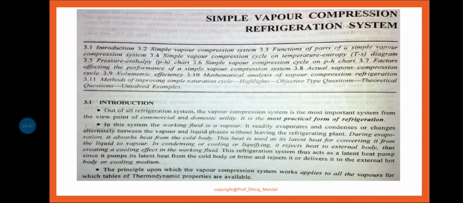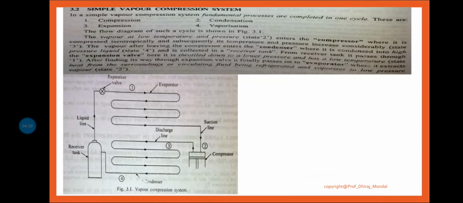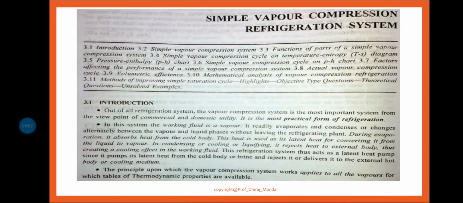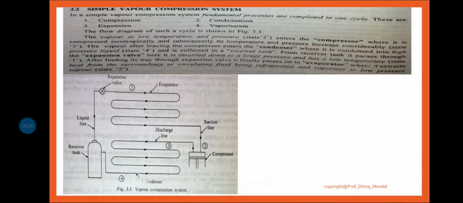That means whatever refrigeration system you have in your home, the fridge, is mainly used for domestic purposes. That is your vapor compression refrigeration system. So the refrigerator or fridge in your home is basically operated by VCRS, the vapor compression refrigeration system. The practical application is mainly commercial and domestic utility. How it operates will be discussed.